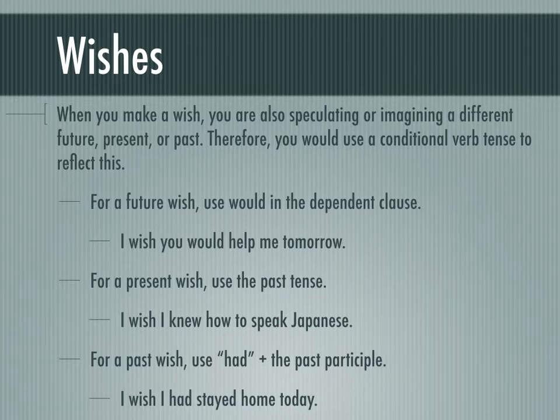When you make a wish, you are also speculating or imagining a different future, present, or past. Therefore, you also use a conditional verb to reflect this idea in wishes. For a future wish, use would in the dependent clause. I wish you would help me tomorrow. For a present wish, use the past tense. I wish I knew how to speak Japanese. So in this moment, I wish I knew how to speak Japanese. For a past wish, use had plus the past participle. I wish I had stayed home today.